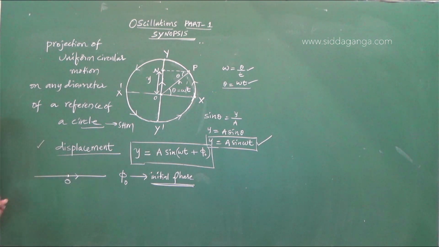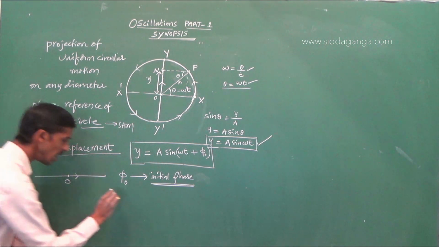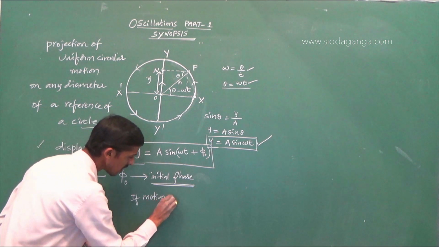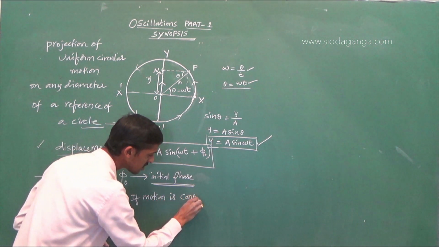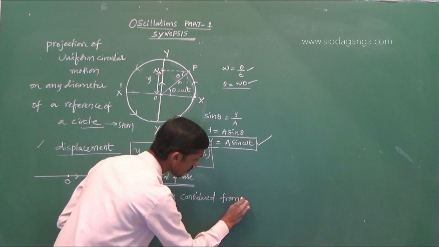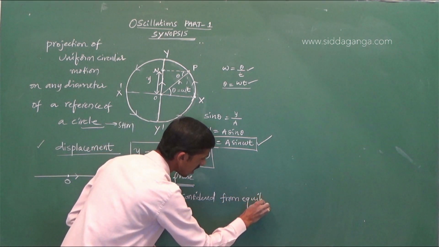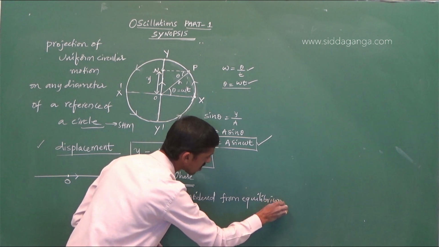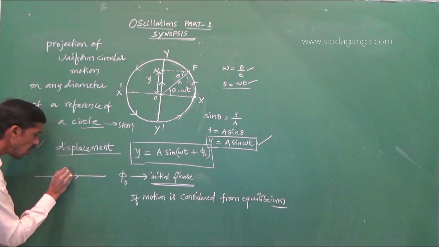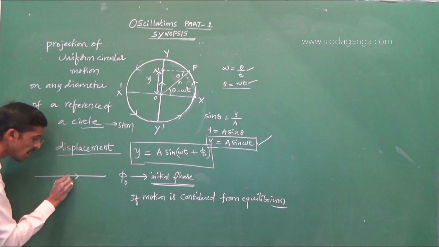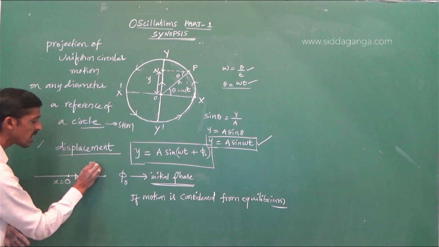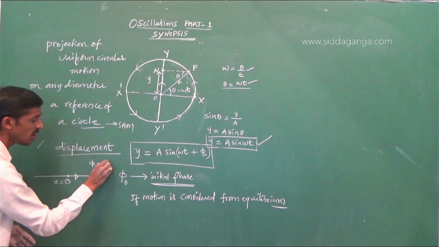If motion is considered from equilibrium, if the particle's motion is started from equilibrium position, that means when the particle starts its motion from equilibrium, what is the initial phase? 0 degrees.